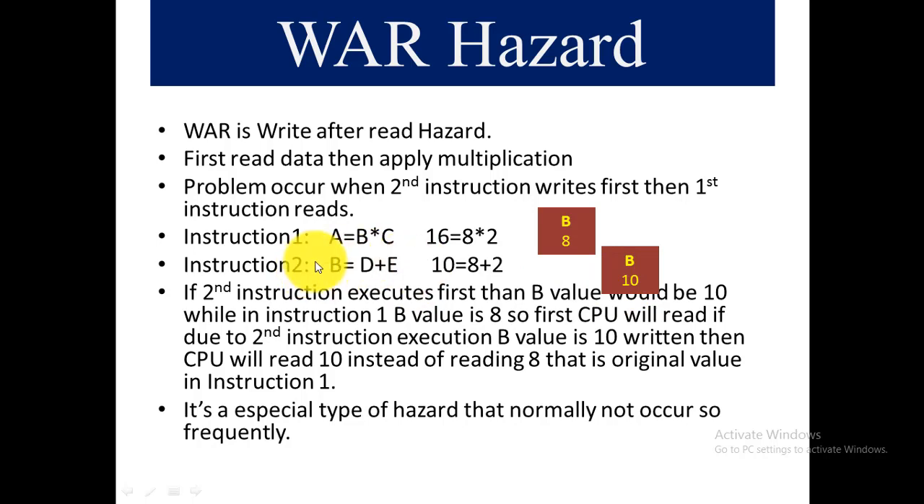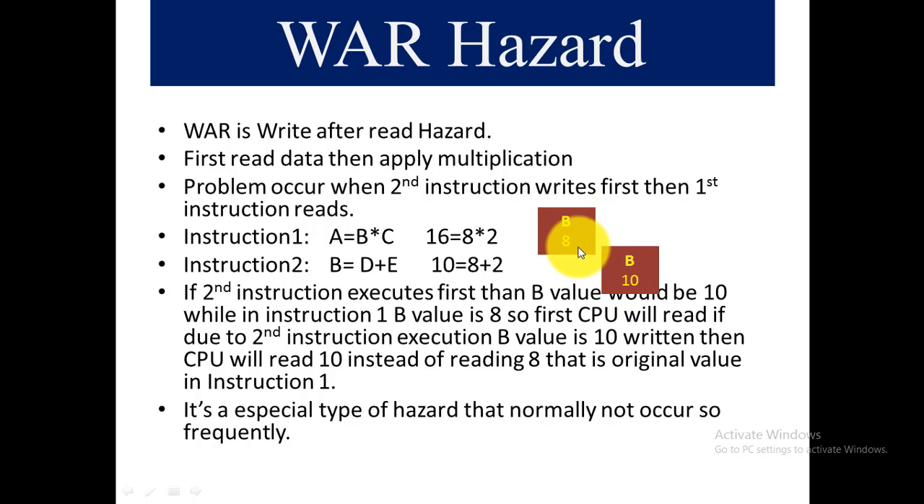So after executing the second instruction, when the processor executes instruction 1, it will assume the B value as 10, not 8, because addition performs first. So the B block has the value 10 now instead of 8. So when instruction 1 looks at the B block, instead of 8 it will override to the value 10. So it will perform multiplication with 10 instead of 8, which is the real value.